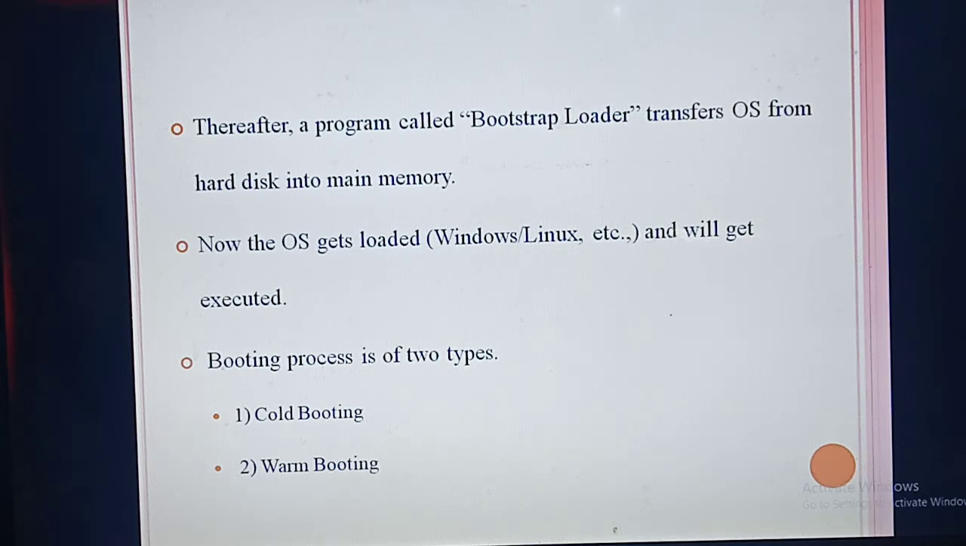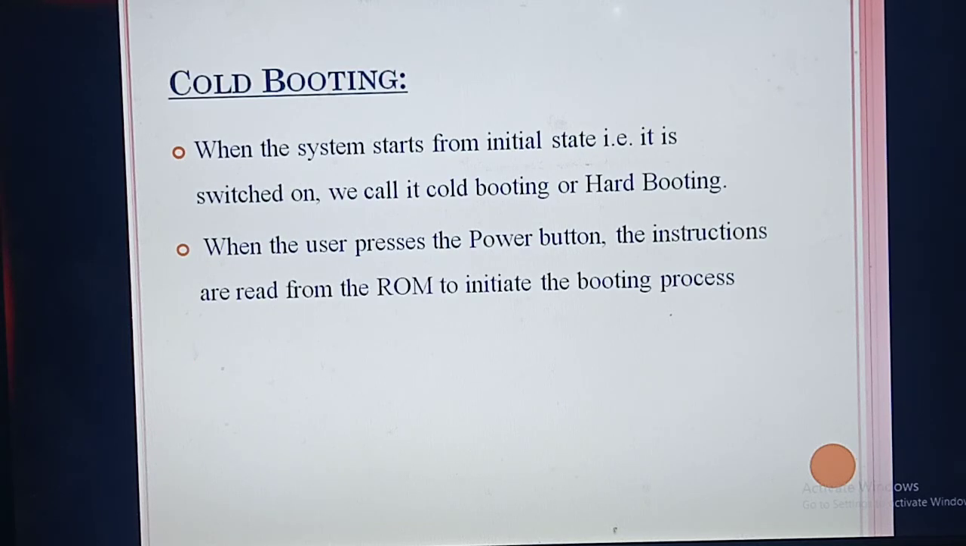Very important 2-mark question: how many types of booting are there? 2 types. What are they? Cold booting as well as warm booting. Now you are going to study these 2 types of booting in detail.